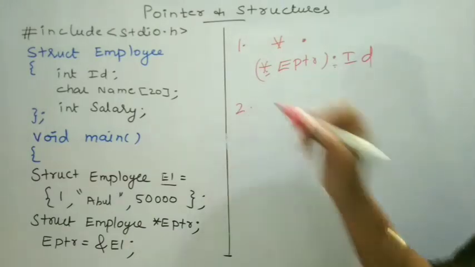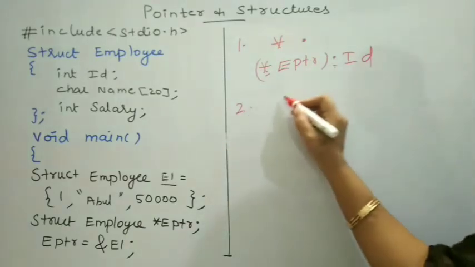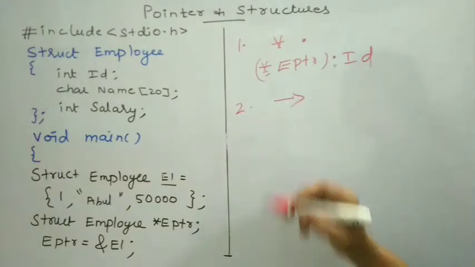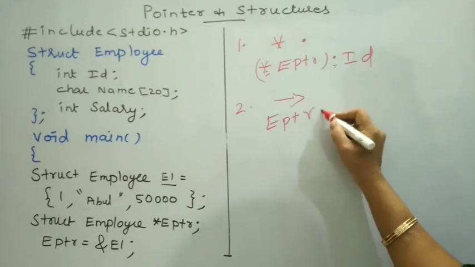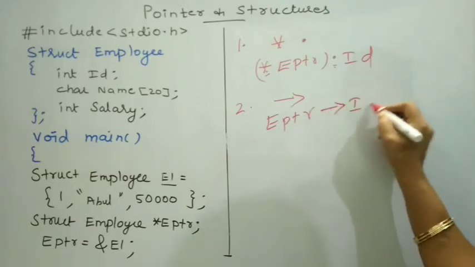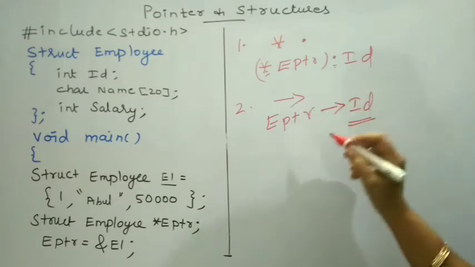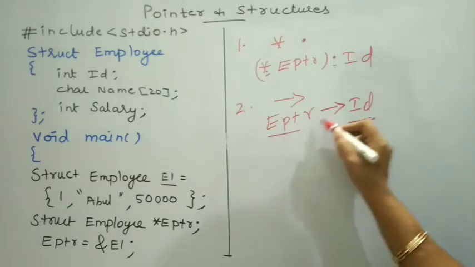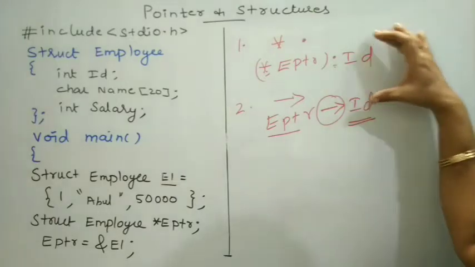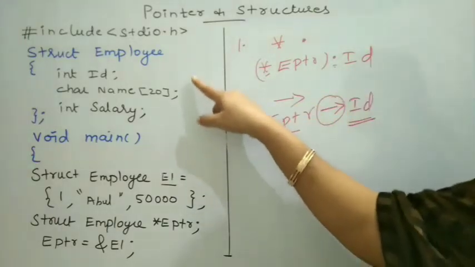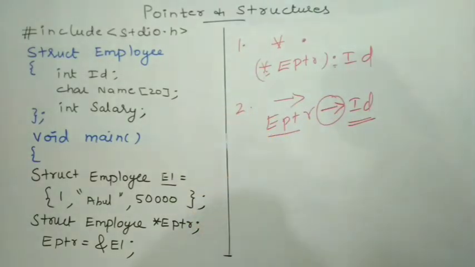We have second method. In this method, we may make use of this arrowhead operator. That is pointer variable EPTR arrowhead then ID. If I want to access the data member using this pointer variable, I may make use of this arrowhead operator. Using these two operators, I may access the data member using the pointer variable.